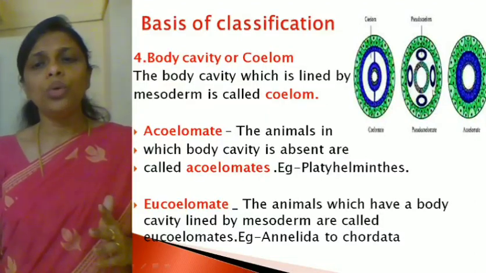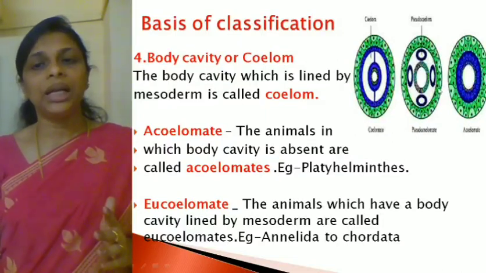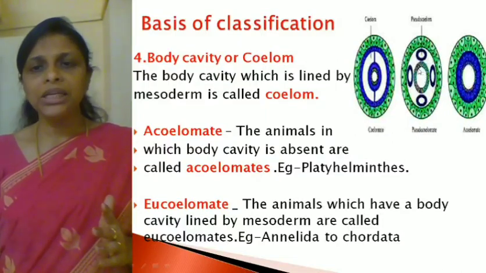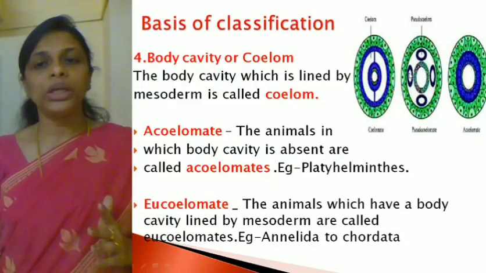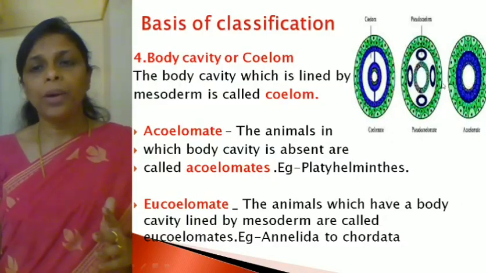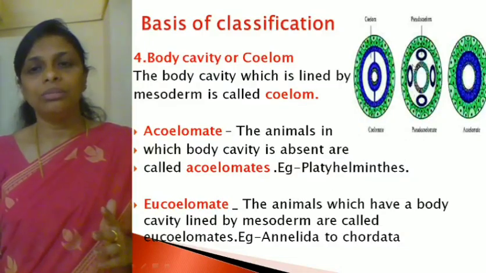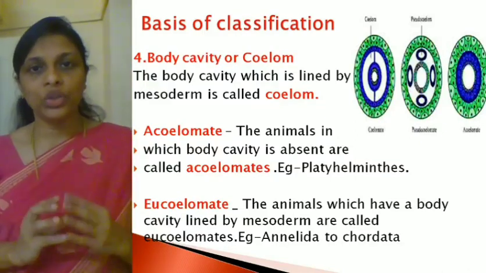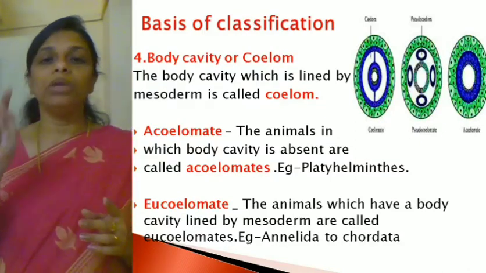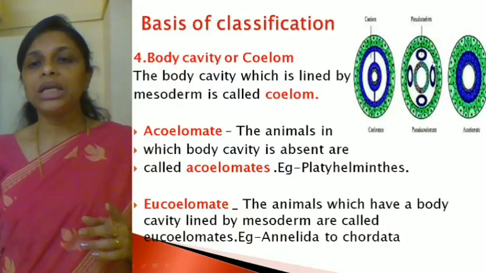You can see the outer layer which is green in color, that is the ectoderm. And an inner, more complete layer, that is the endoderm. In between, can you see some pouches, some small circles? These pouches are nothing but the cavities, small pocket-like structures which are lined by mesoderm. So this is the mesoderm.